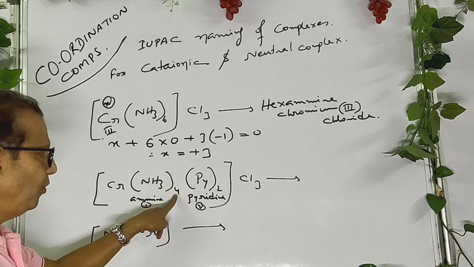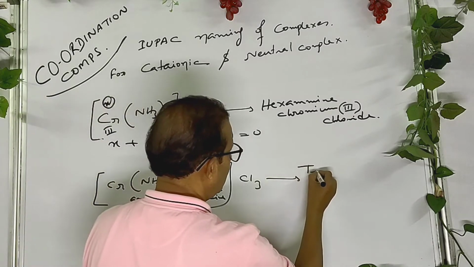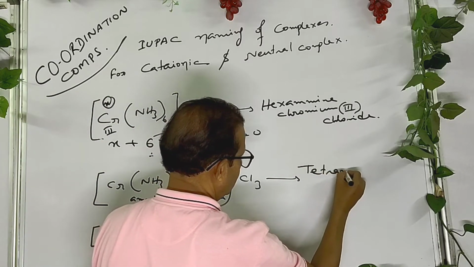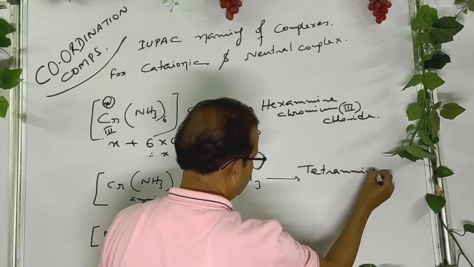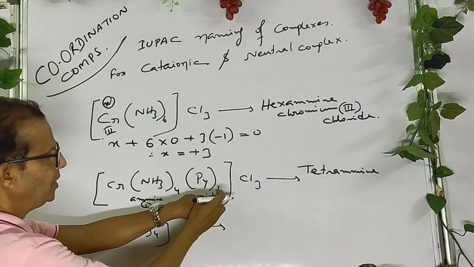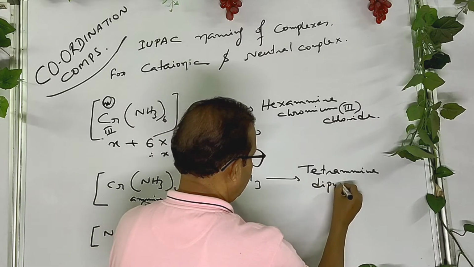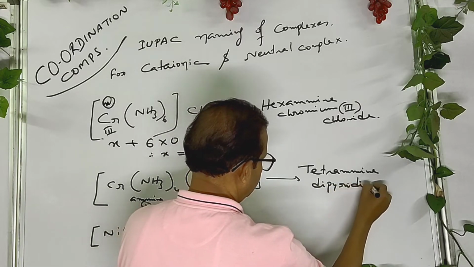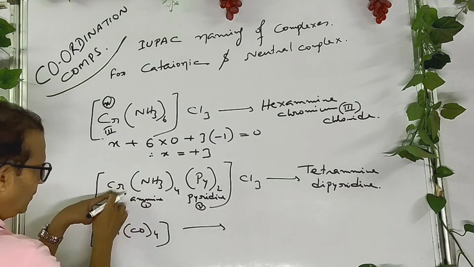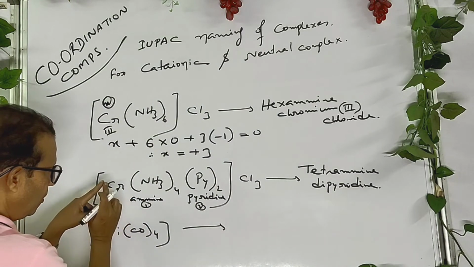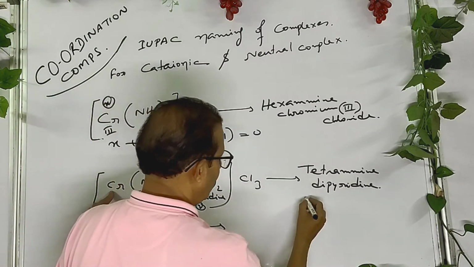So how many? 4 numbers. So tetra, ammine, di, pyridine, then the name of the central metal, chromium,